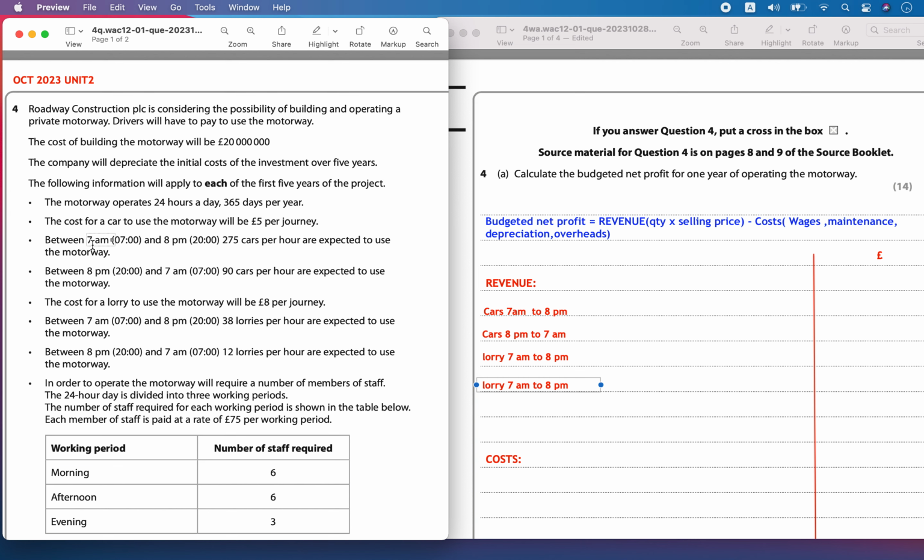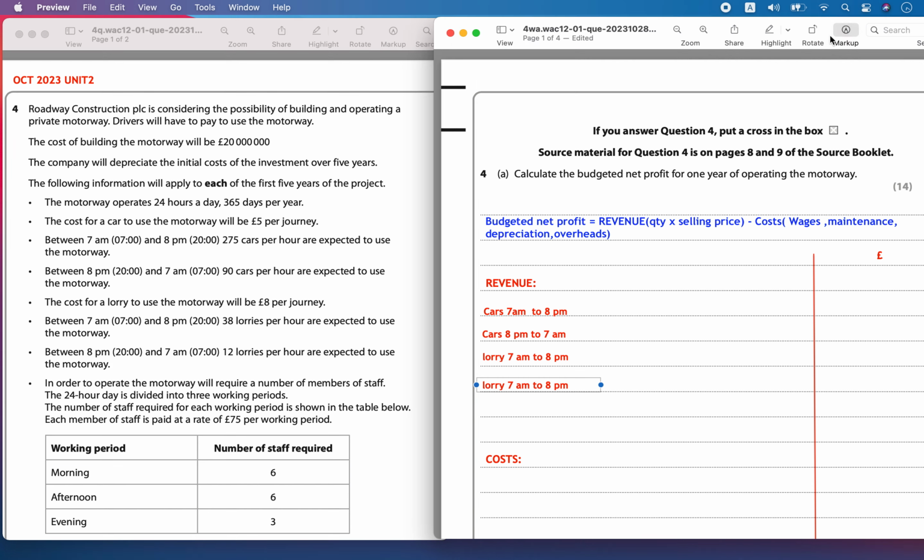The car is going to operate between certain times, 7 a.m. to 8 p.m. The first car is going to operate between 7 a.m. to 8 p.m., the second car 8 p.m. to 7 a.m. The lorry is 7 a.m. to 8 p.m., and the lorry 8 p.m. to 7 a.m. So these are the operational timings they have given.